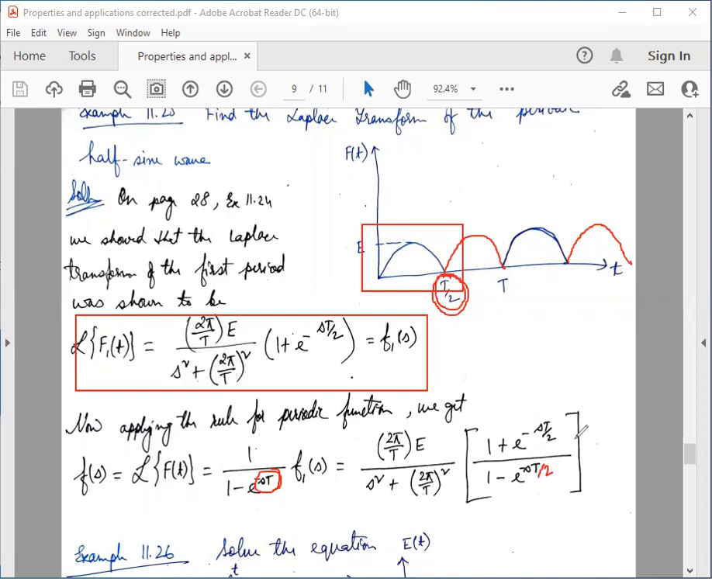So try this as your homework, to find the Laplace transform of the output of a full wave rectifier. Okay, this is fine. Let me clear all the drawings.